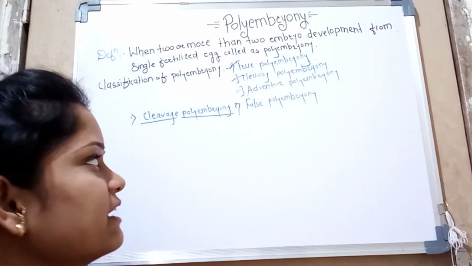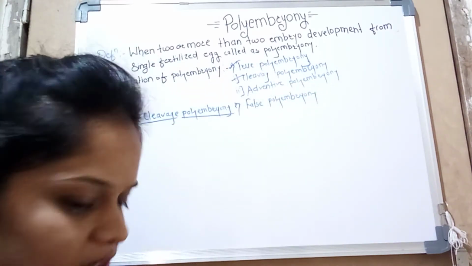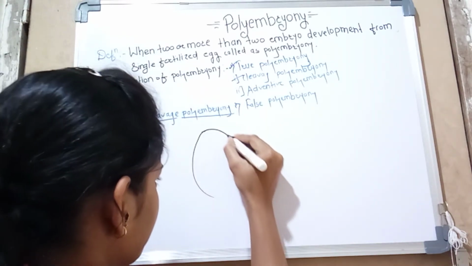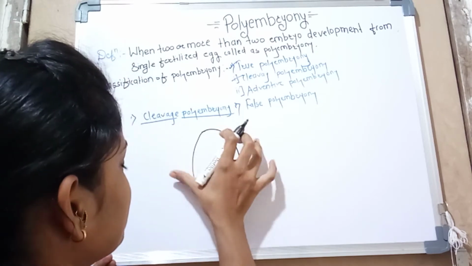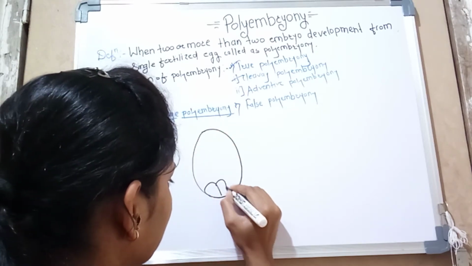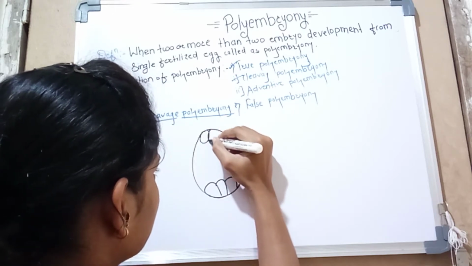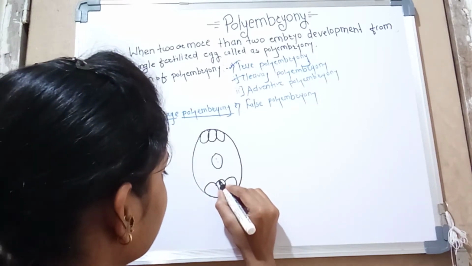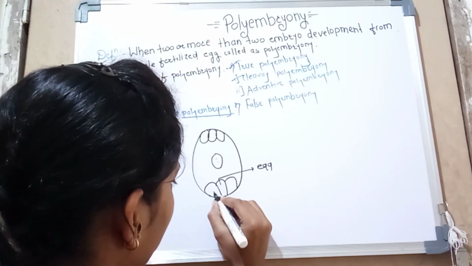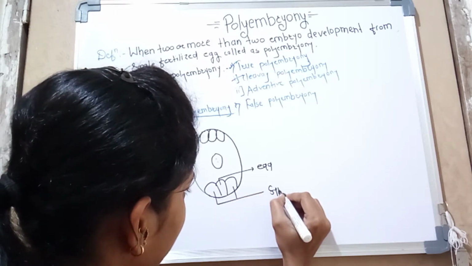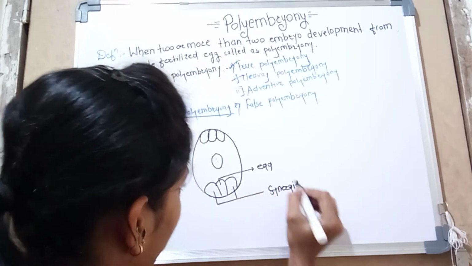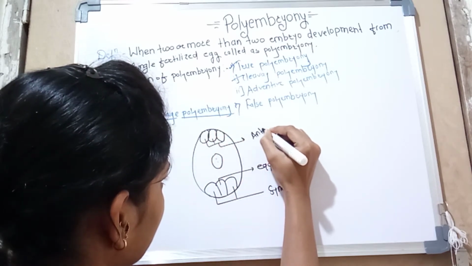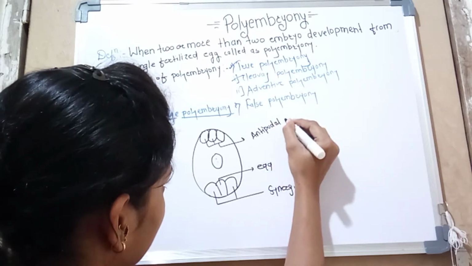Inside the embryo sac, you can see here, this is the embryo sac. Inside the embryo sac there are three cells at the uppermost and at the center there is one cell. This center is called the egg cell, and another two are called the synergids, and this is called the antipodal cell.